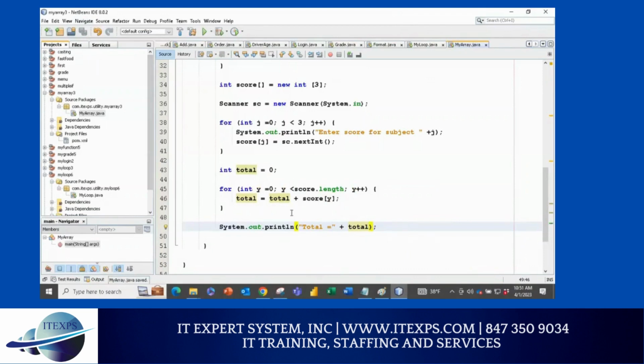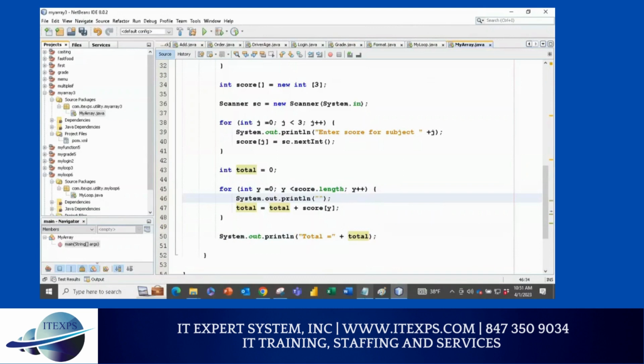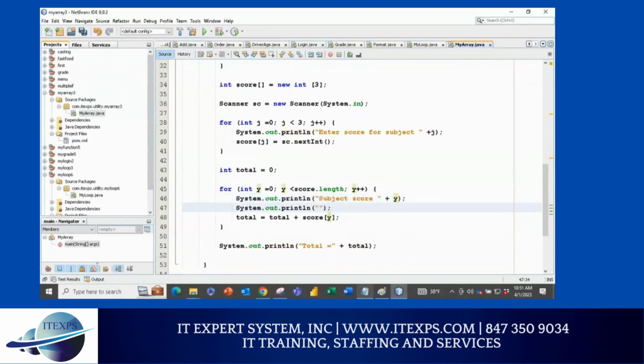If you want to print your score also, inside that you can write s out, and you can do score. You can say subject, like example subject score. You can say plus y, and here you can s out. I'll do print here, print, and plus score y.